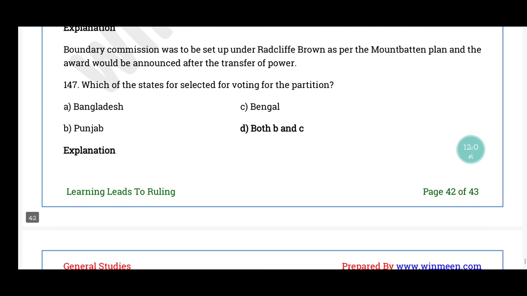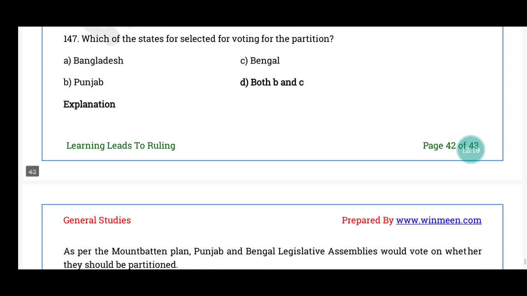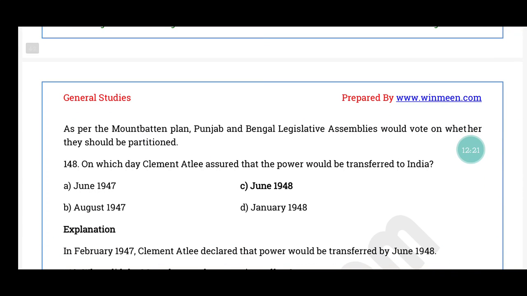Question number 147. Which of these states were selected for voting for the partition? The correct answer is option D, both B and C, that is Bengal and Punjab. As per the Mountbatten plan, the legislative assemblies of Punjab and Bengal would vote on whether they should be partitioned or not.